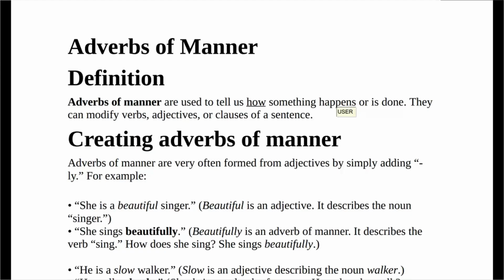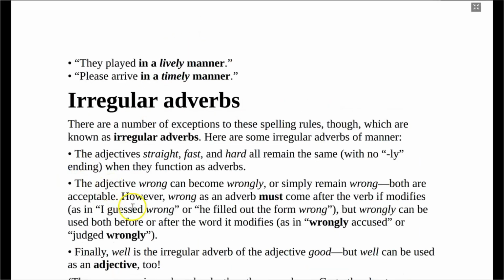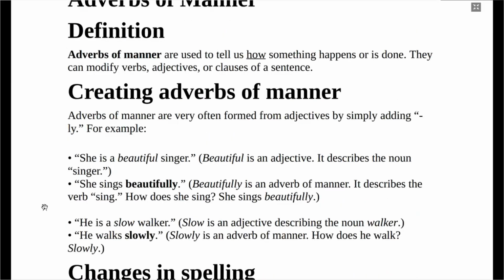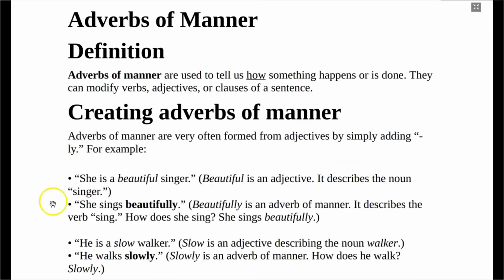How do we form adverbs of manner? They are generally formed by adding ly to what? To adjectives. We form them by adding ly to adjectives. For example, she is a beautiful singer. Beautiful is an adjective there.